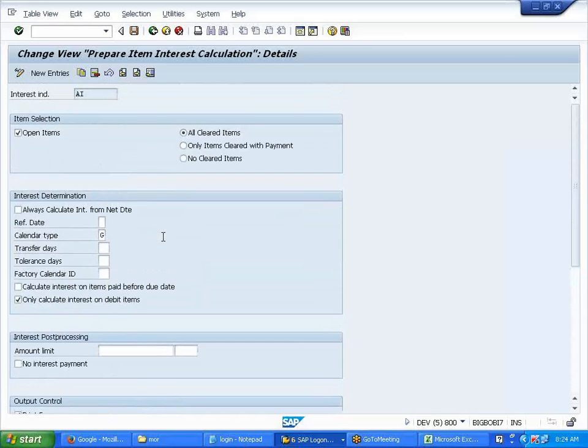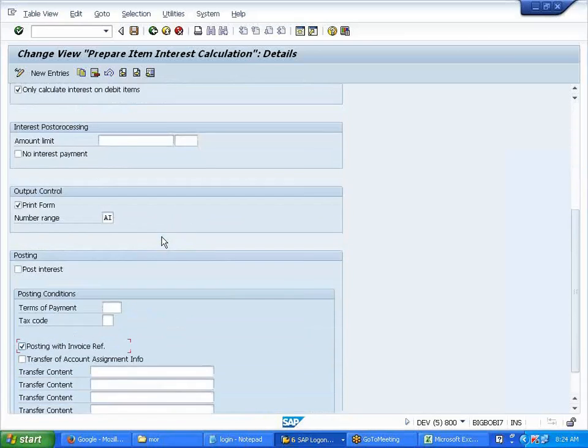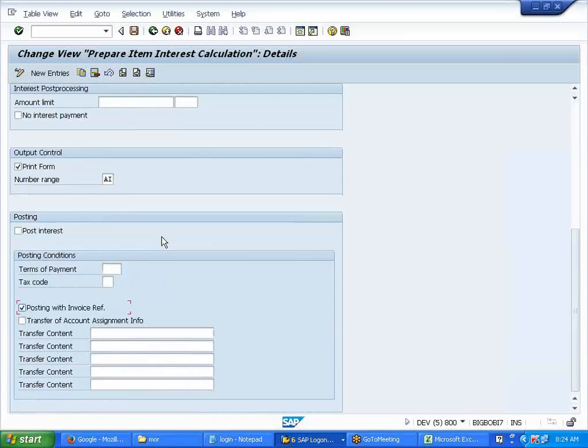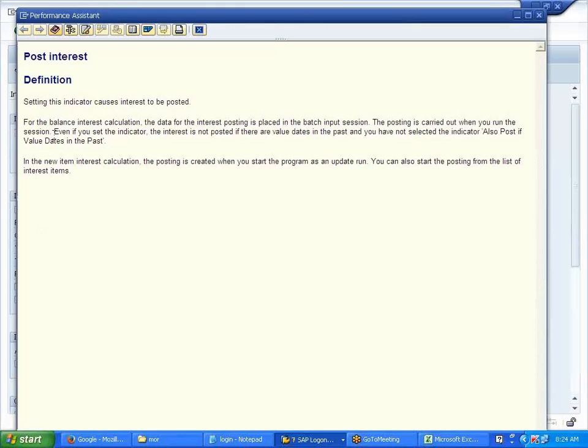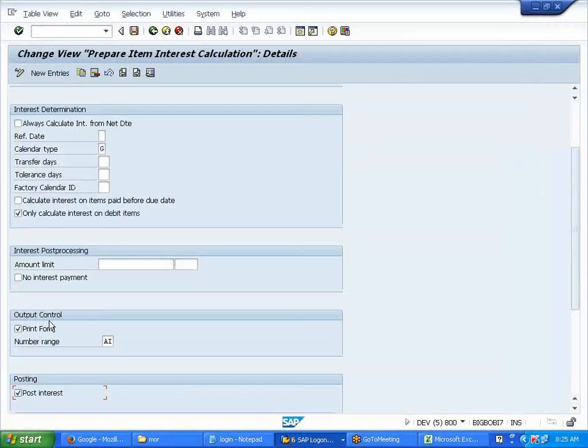Aditi, are you there or gone? Here, post interest. If you select this, set this interest to be posted. Okay, it will go ahead and post this interest.